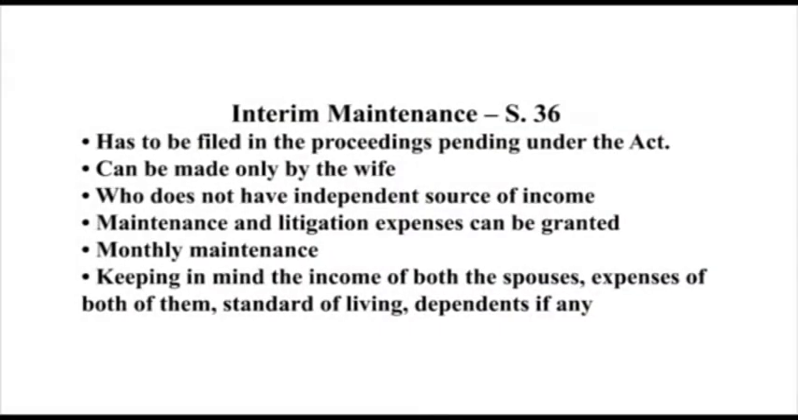Interim maintenance, section 36, has to be filed in the proceedings pending under the Act, and can be made only by the wife who does not have an independent source of income. Maintenance and litigation expenses can be granted. Monthly maintenance, keeping in mind the income of both the spouses, expenses of both of them, standard of living, dependents if any. Now we will see the provisions related to permanent maintenance.